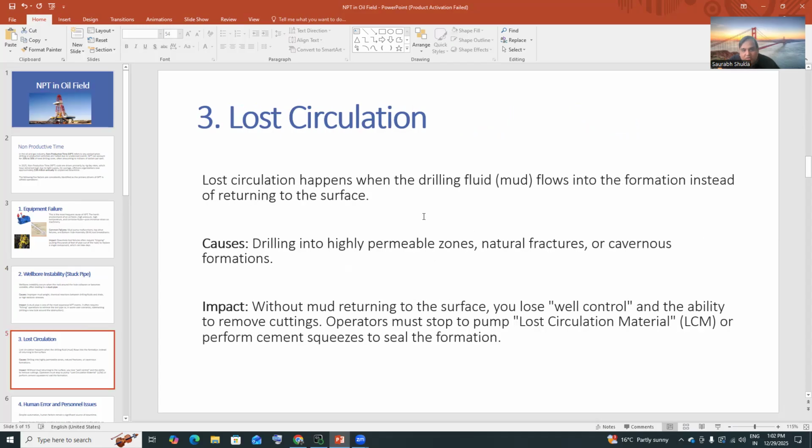Then there is lost circulation. Lost circulation happens when the drilling fluid flows into the formation instead of returning to the surface. Basically, the mud should come out, right? When you are drilling a particular well in an oil and gas field, and the mud goes into the formation, definitely there is a problem. Then you lose circulation. And when you are doing this kind of work in a highly permeable zone, that is one of the major reasons why it happens. So that is again one major problem, lost circulation.